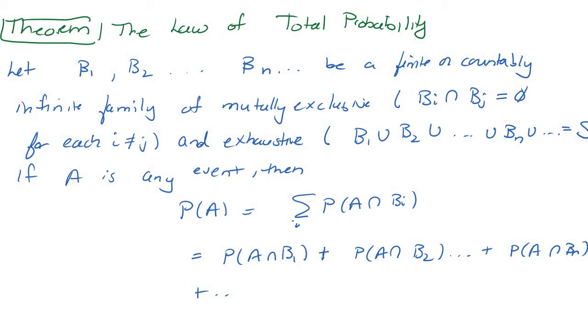They have to be mutually exclusive, meaning that they can't share an element, and they have to be exhaustive, meaning that the union of all of these equals the total sample space. So basically, you're partitioning the sample space. If A is any event, then the probability of A can be broken up into these sub-probabilities, like the probability of A intersect B1, and so on.